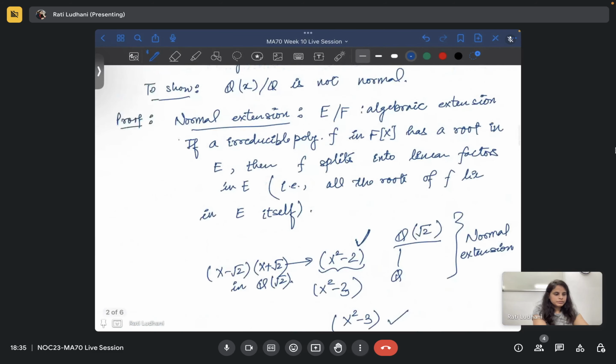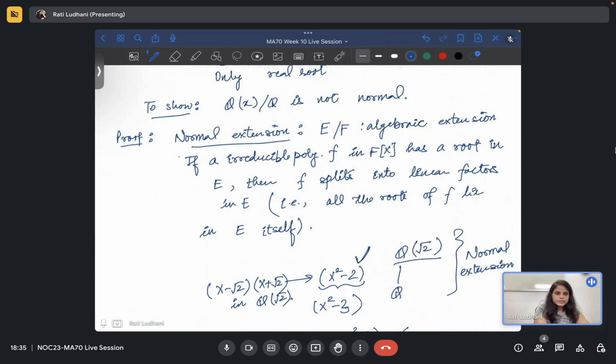So you understand the definition now, right? We are not saying that it should split. We are saying that if it has a root, then it should split. That's the requirement for a normal extension.